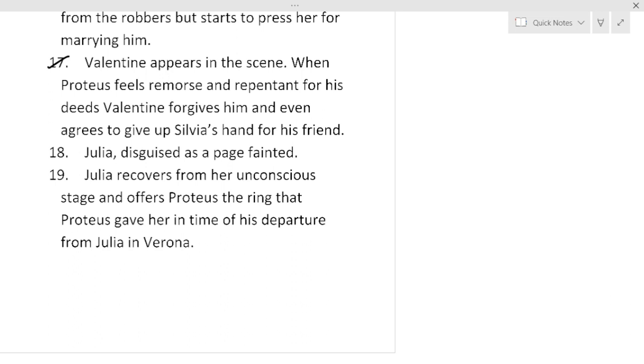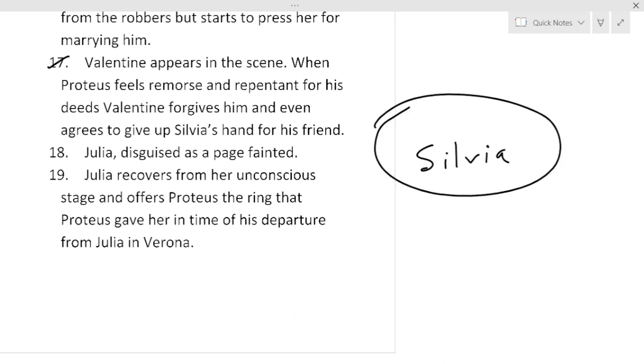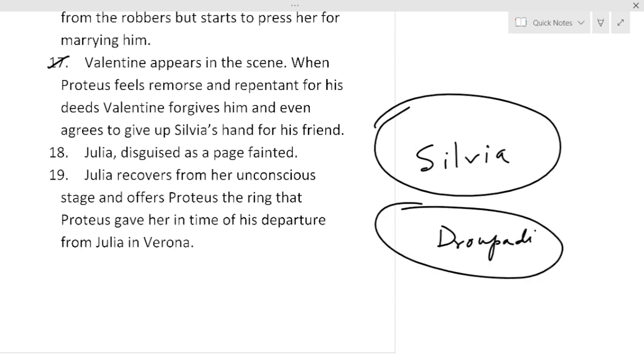So, at this point, I want to say something. Silvia has nothing to say. It is like our Bengali epic, Mahabharata, where Draupadi was a character who was married to five husbands, and no one asked for her opinion, because no one asked for a woman's opinion.